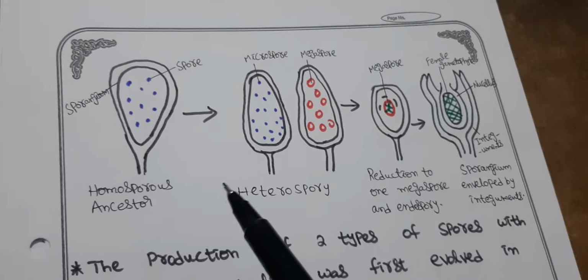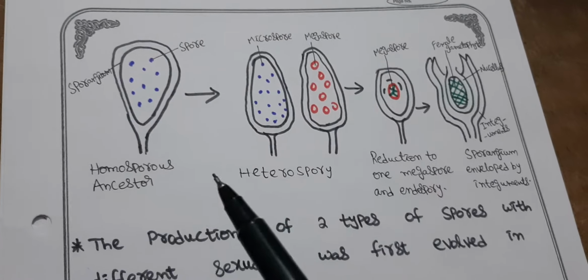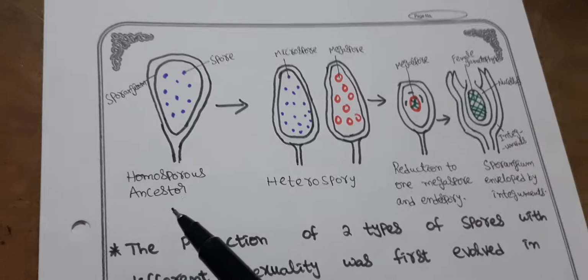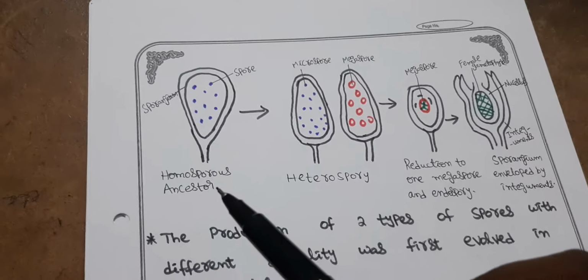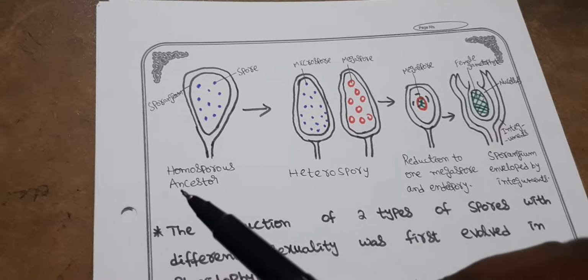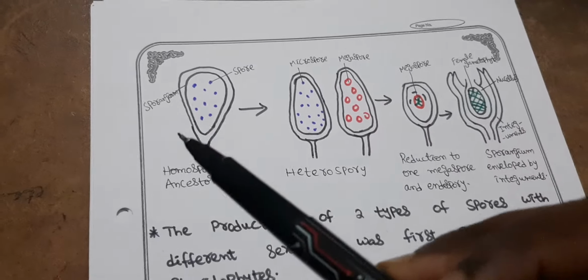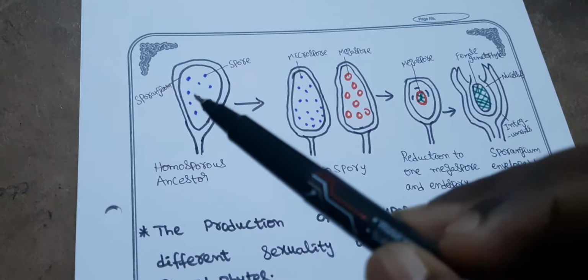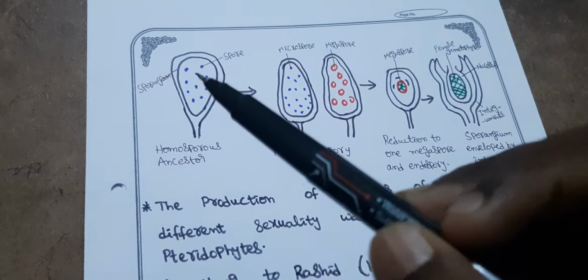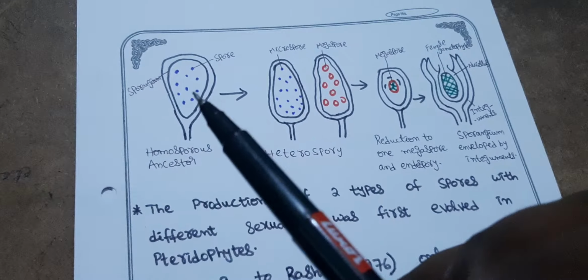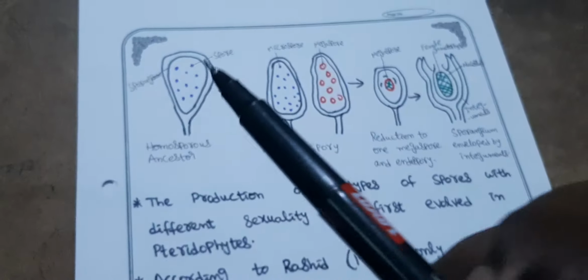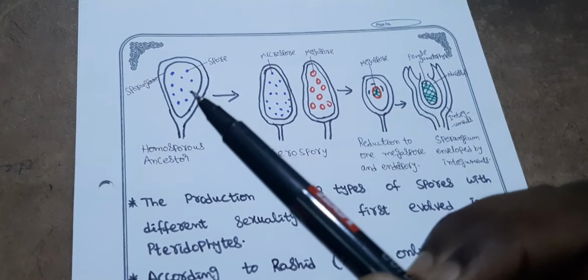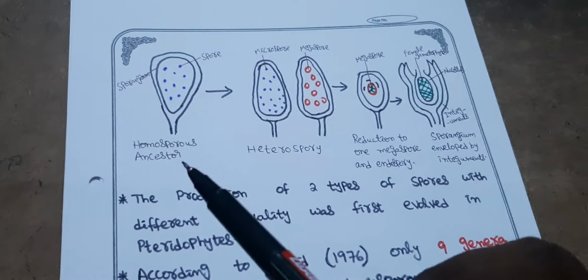Look at this diagram carefully. This is the geological development of the sporous conditions. See, first the homosporous ancestor. Some of the pteridophytes and the bryophytes have this homosporous character. Spores are inside and outside the sporangium. In this condition, the spores are similar in their size, structure, function, and shape. In all aspects, the spores will be the same. That condition is known as the homosporous condition.